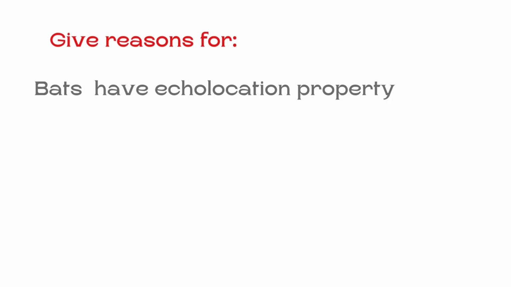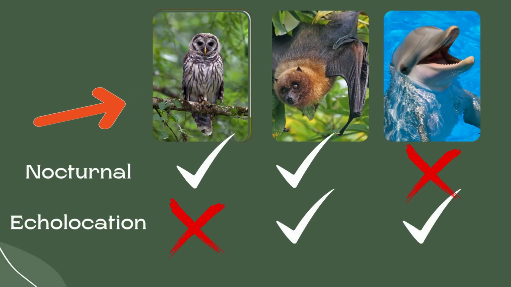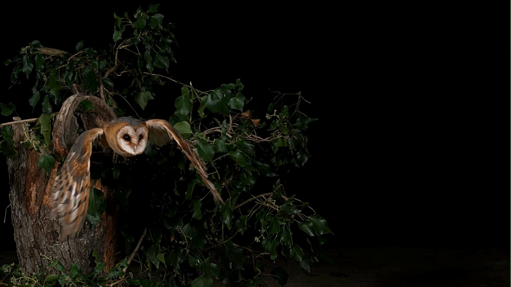So if we give reasons for the question, bats have the echolocation property. So the reason is to help bats move around and find their food or prey at night. Okay, so the echolocation property helps bats to move around and find prey at night. So now it's time to study the owls, to know the super sensory adaptations that help them to navigate, to move at night and hunt their prey.